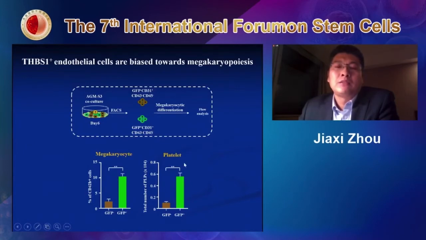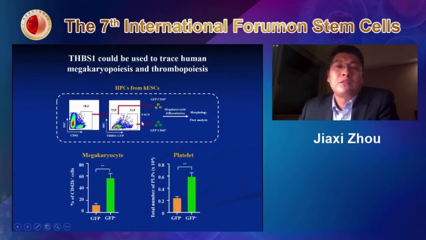We also further validated this by isolating GFP positive or GFP negative CD43 positive hematopoietic progenitor cells. Because this progenitor cell, as I mentioned, is a hematopoietic progenitor cell, certainly they also have the difference. That means this THBS1 positive hematopoietic progenitor indeed has higher potency for megakaryocyte or platelet differentiation.